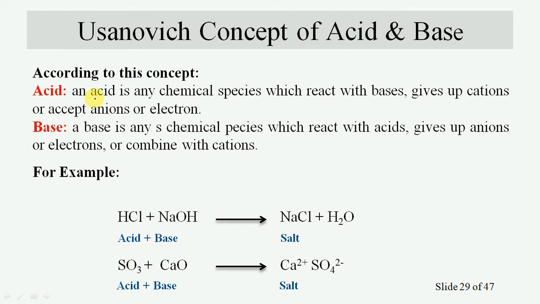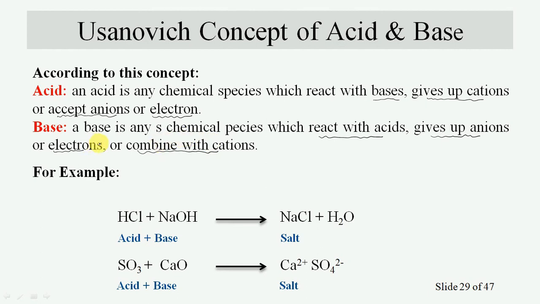This concept proposed a more general definition to include all concepts of acid and base in inorganic chemistry. According to this concept, an acid is any chemical species which reacts with a base, gives off cations, or accepts anions or electrons, while a base is any chemical species which reacts with acids, gives up anions or electrons, or combines with cations.